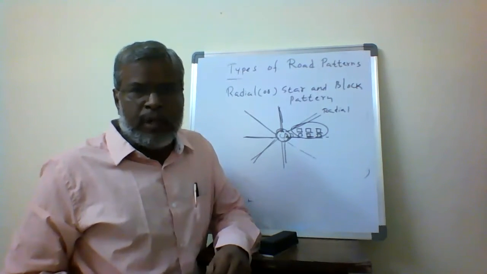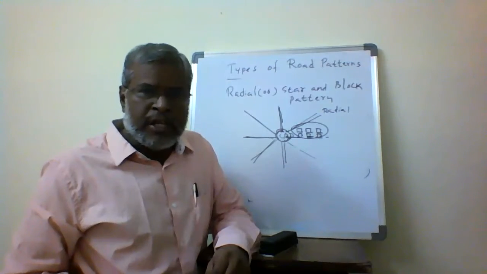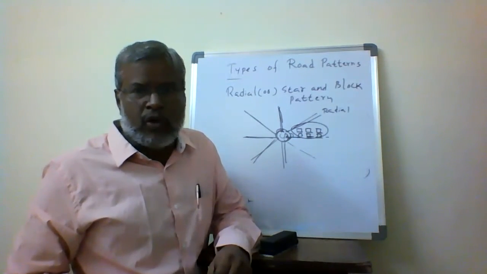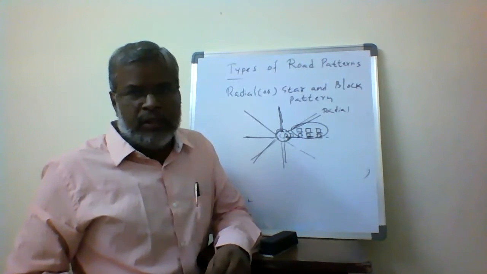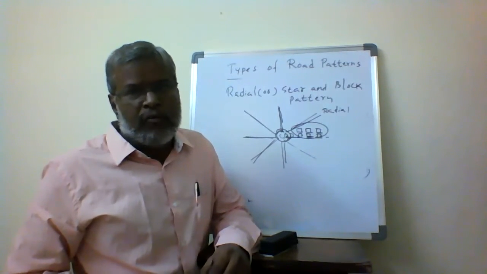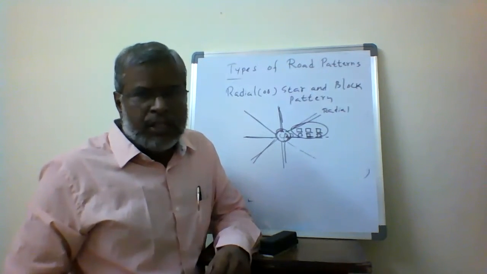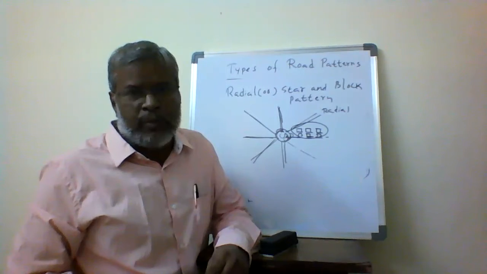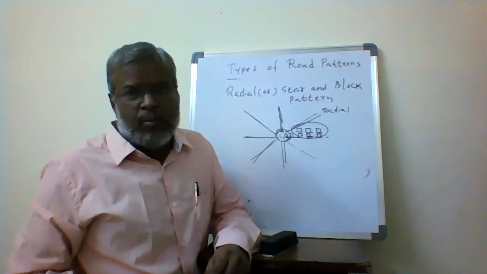The development includes commercial development, residential houses, and recreation. Each and every development is going to be in rectangular clusters. So the development will be in a rectangular pattern, and the roads will be radial. The roads are developed radially to reach the various purposes. Instead of going for the rectangular one, if you go for radial, we can provide more development. That's why it is an improvement over the radial or star and block pattern.